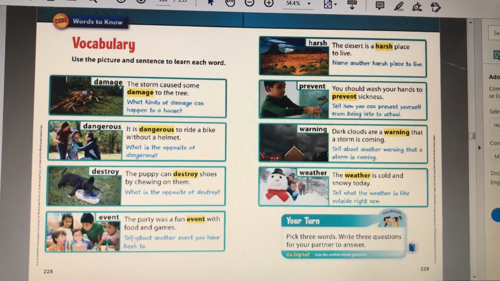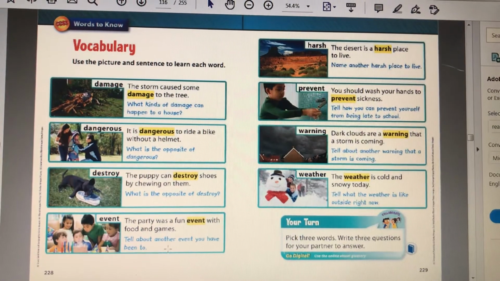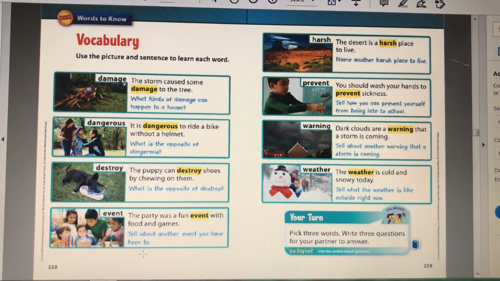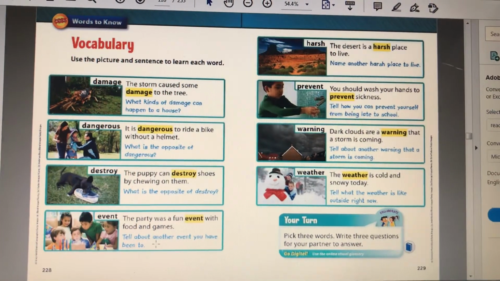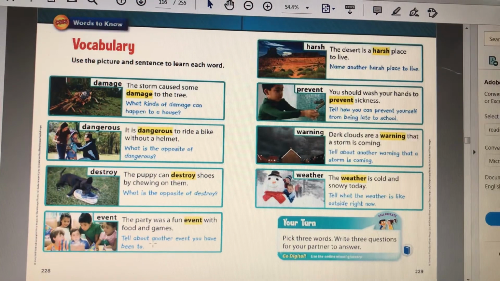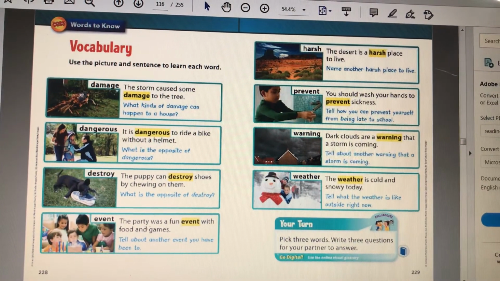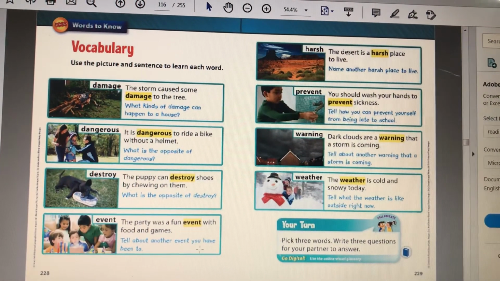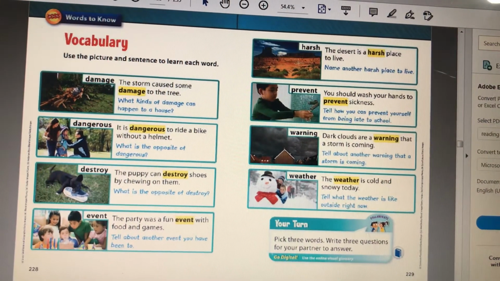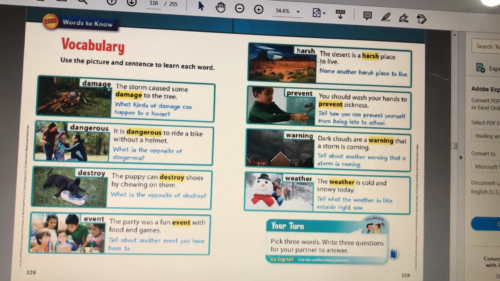Okay, so here, tell about another event you have been to. So here, maybe at home with your parents, you can discuss an event you've been to, a birthday party, maybe any party or event you've been to at school, outside of school, anything you like. Moving on, harsh. And I want students to pay attention to this word, it's very important.